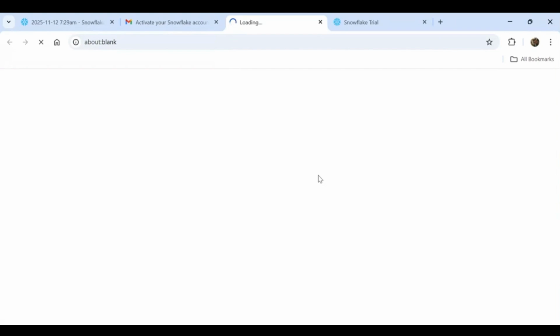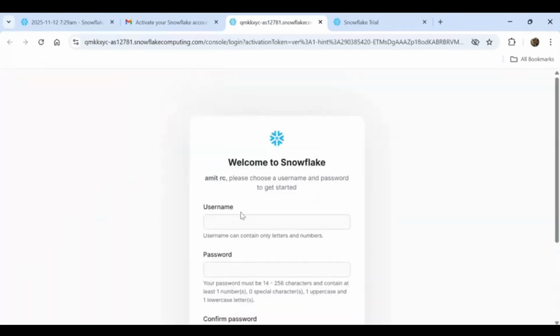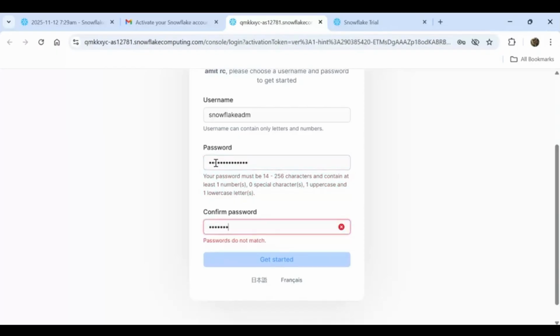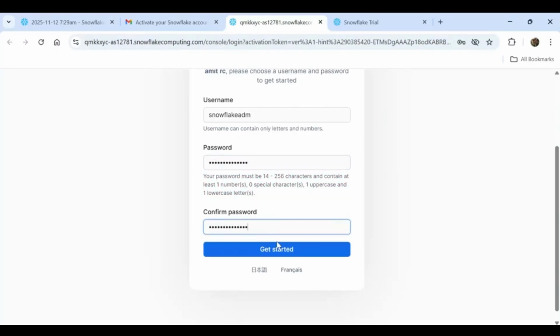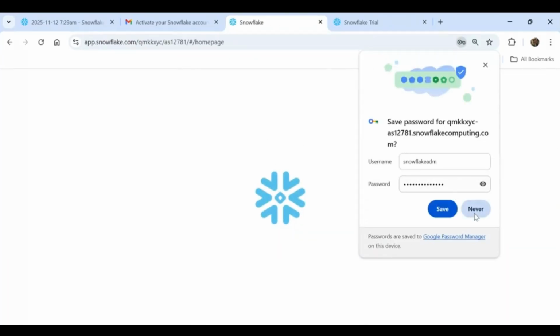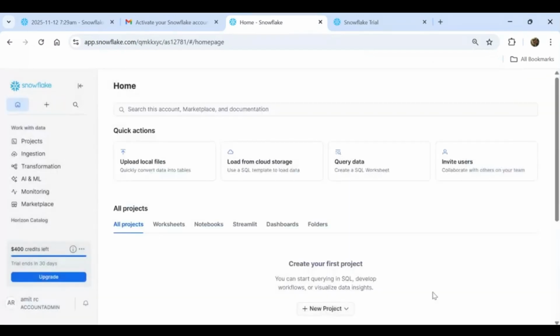If you click on the click to activate account, here it will ask you to provide your username and password. Any username and password you can provide. For example, let's say I am providing Snowflake ADM. You can provide your name, your email address, whatever it is, and similarly a password. Okay, and let's go for get started. Once it is done, you will be logged into your trial account. This is your Snowflake trial account.